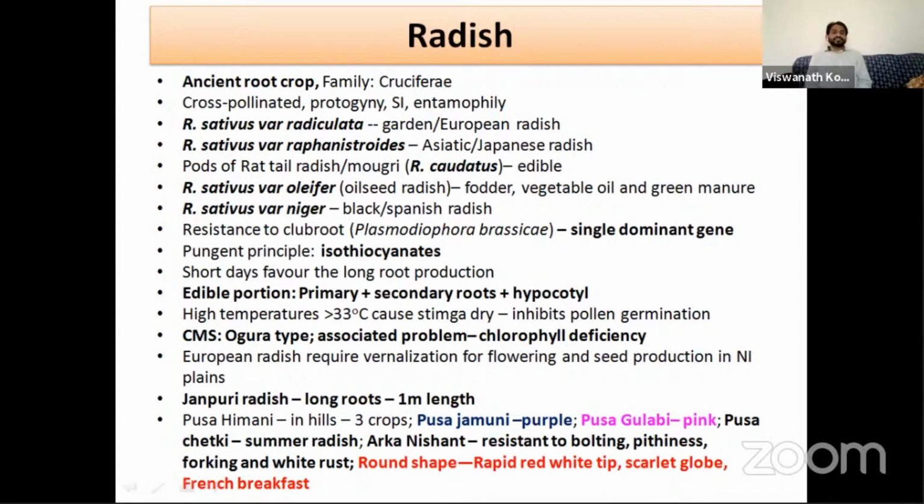So the summer radish is Pusa Chetki. You can grow it in the summer season. Arka Nishant is resistant to bolting and pithiness. Pithiness is a physiological disorder of radish, and we will see about it later.